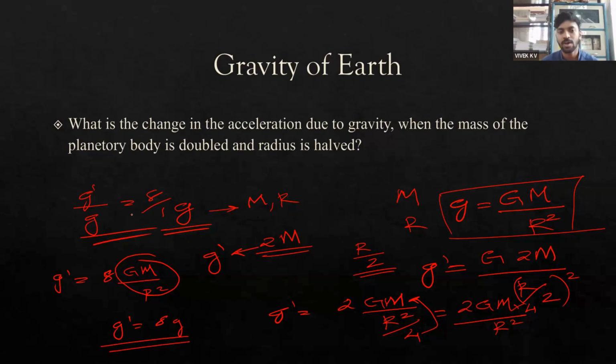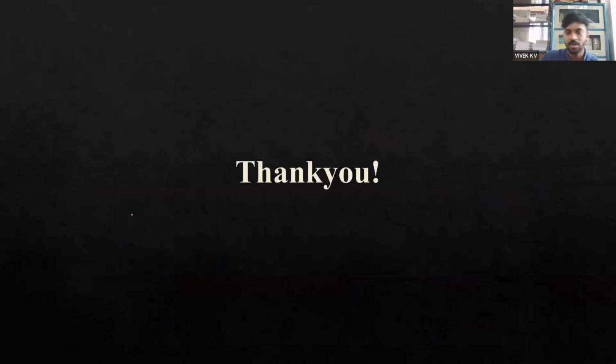Now we will be winding up the class. In the next classes, we will be solving more and more problems related to gravitation. Next class we will further discuss free fall, and then solve a lot of numericals related to NSEJS. See you in the next class. Thank you.